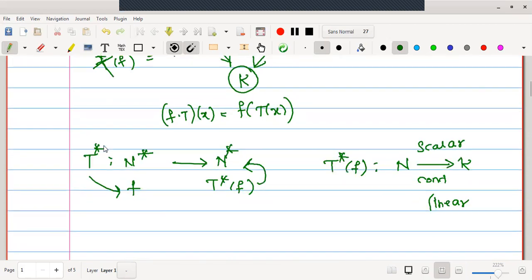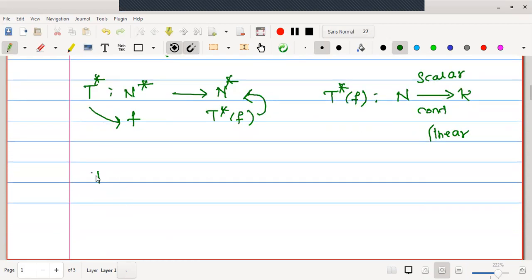Therefore, let us come to understand the definition. T star of f is an element of N star, which we have just now defined as f dot T in N star. Now, as these are the mappings in N star, this mapping should be defined on a vector.